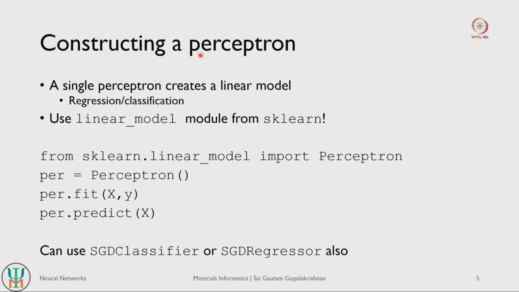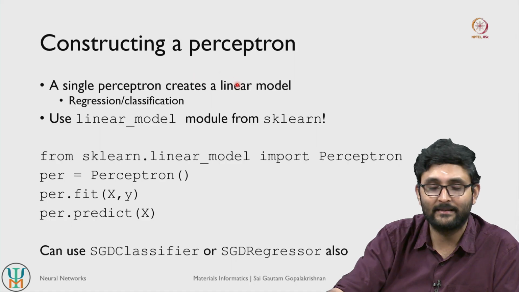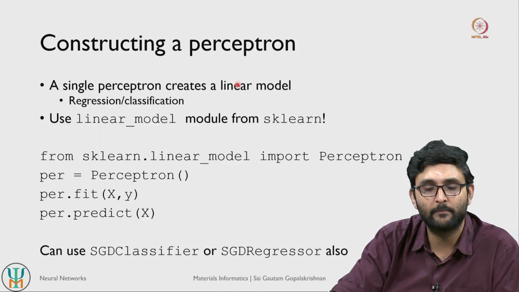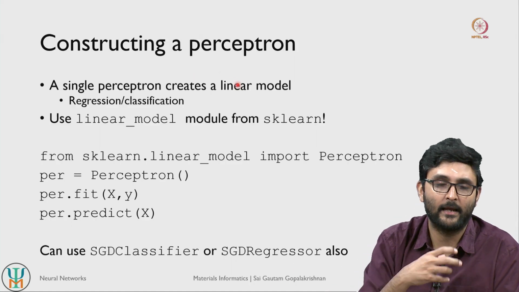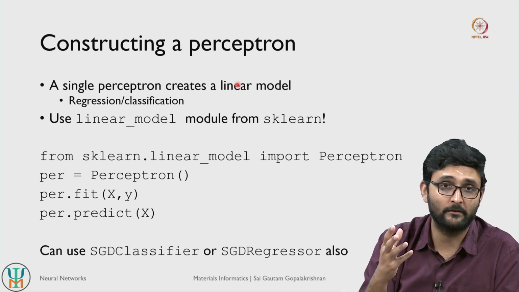So, how do we construct a perceptron? We realize that the perceptron is one of the building blocks of our artificial neural network. So, how do we actually construct a perceptron? It is important to note that if you only use a single perceptron in our model, so let us say our model only consists of one perceptron, nothing else, it is actually just a linear model, because we have a linear summation of weights times our input values.